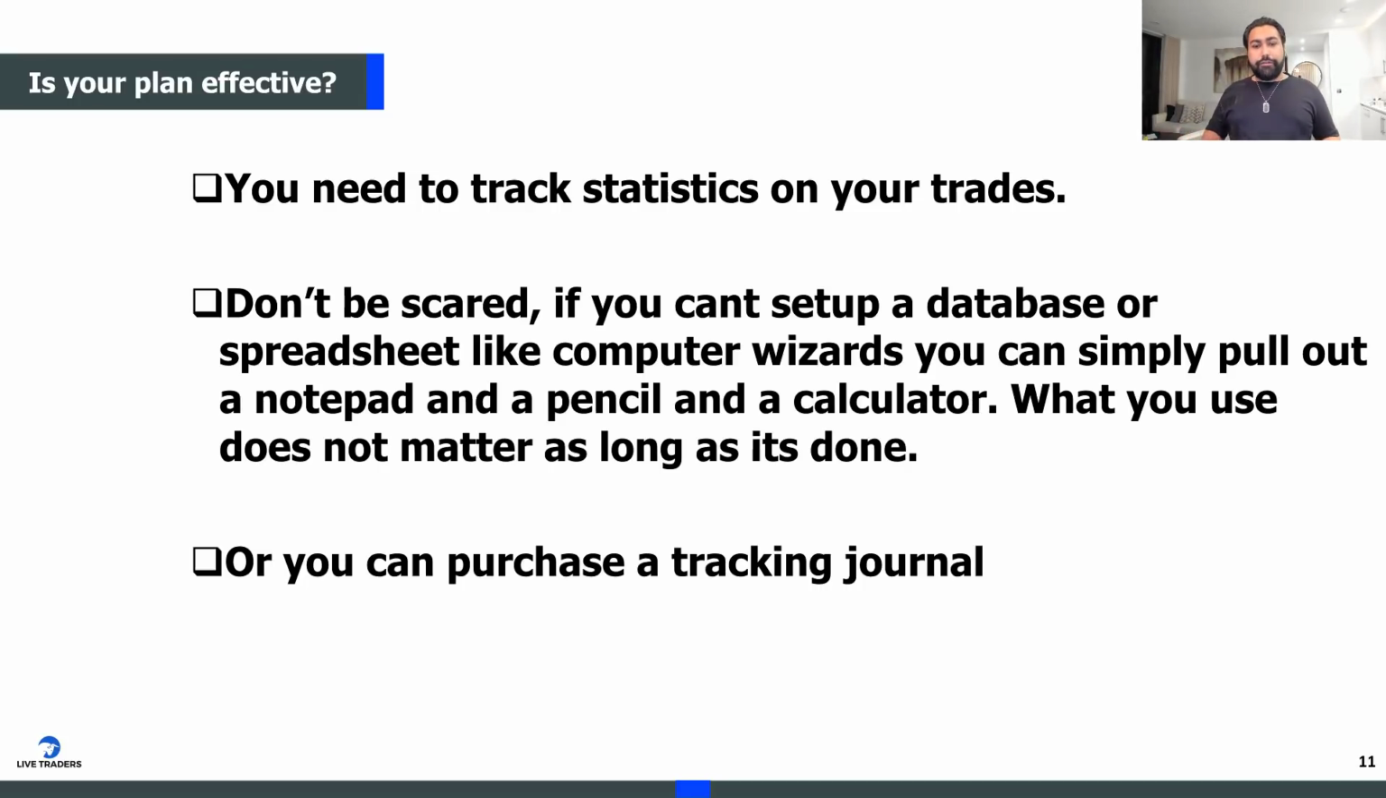And don't be scared if you're not a computer wizard, not the tech-savvy person who can set up a database or spreadsheets. Simply pull out a notepad, pencil and paper, calculator, and write it down and do it by hand. It's not that hard. But this is a business. You have to treat it like a business, okay?